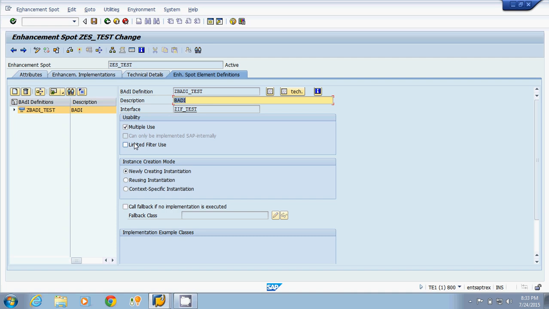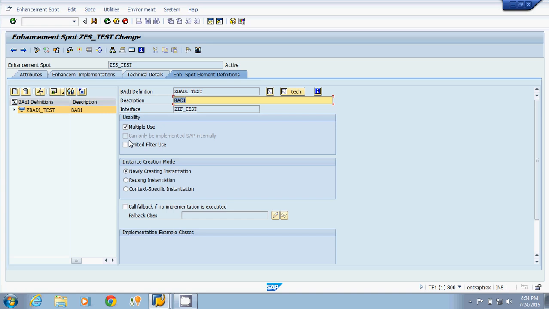Now what is our requirement in this case? For this BAdI definition we will create one more implementation. We already have one implementation. Now we will create one more implementation, and among those two implementations we will call only one at a time. In this current requirement, for a BAdI definition we have multiple implementations, and we will call one at a time. We will call only one specific implementation.